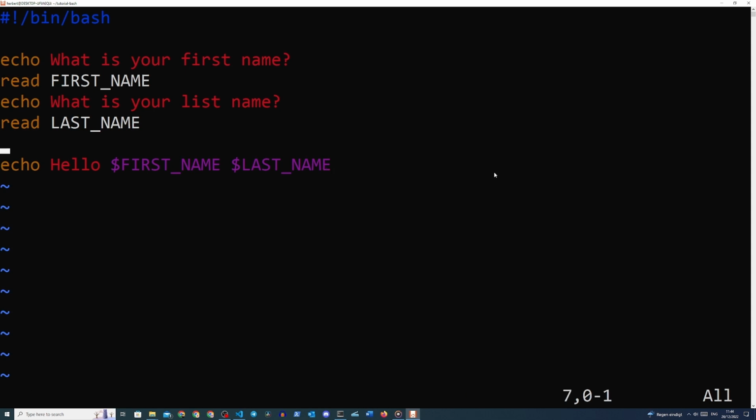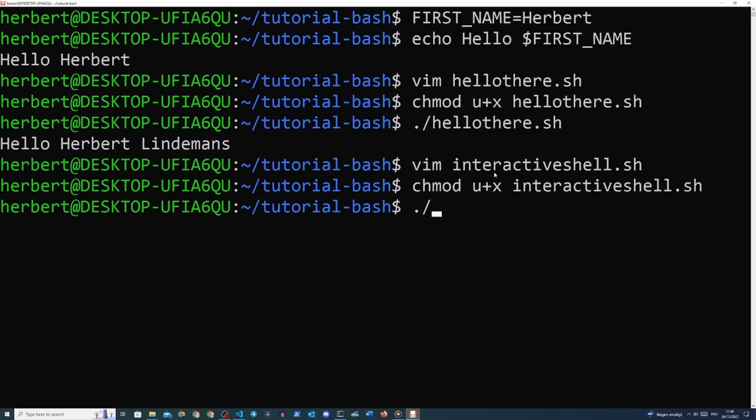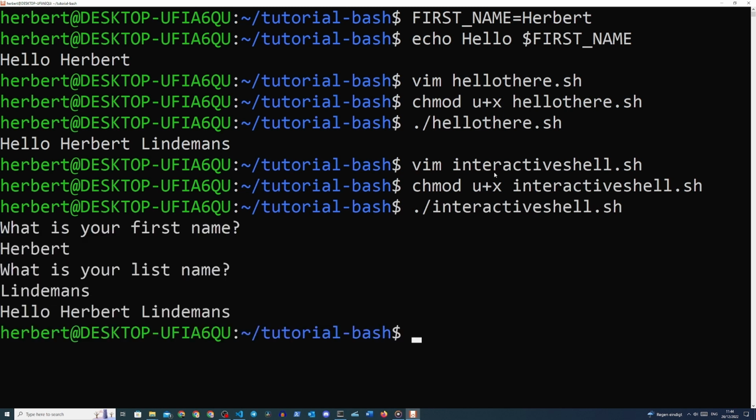and then we'll write and quit, and then we'll do the classic chmod u+x and then interactive_shell.sh, and we'll run it. And now it's going to prompt us for our first name and for our last name, and then it will just print out our first and last name like so.